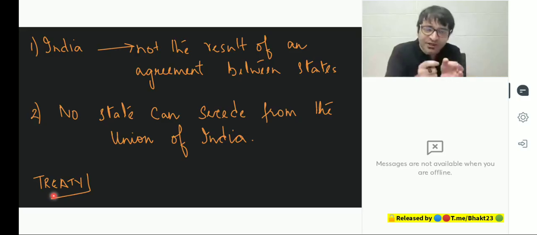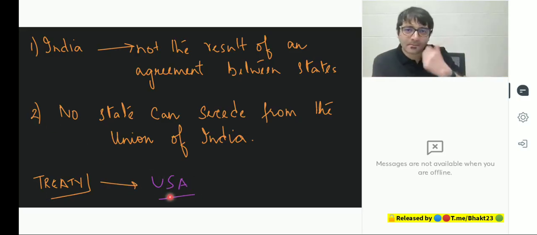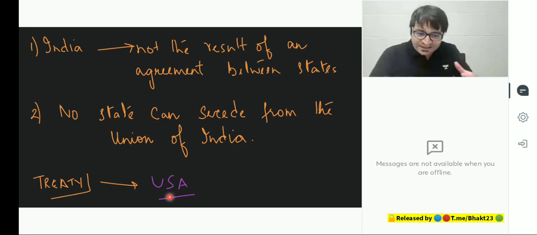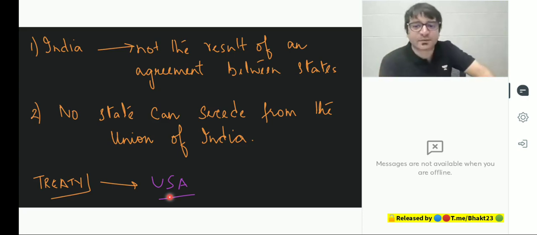They signed a treaty, and through this treaty, they decided to come together to create a political entity, and that political entity came to be known as the United States of America. So federation is only when there is a treaty, when there is an agreement between two or more states, when they want to come together to create a federating unit, which is the United States of America.